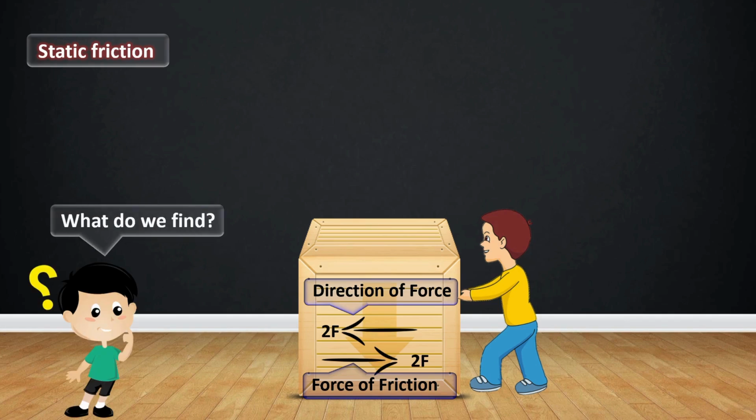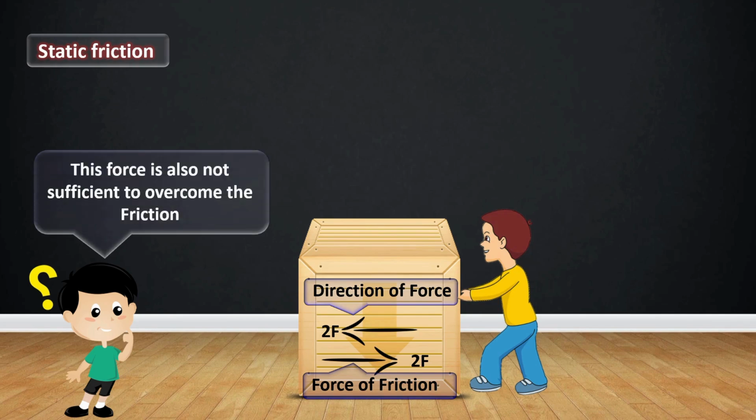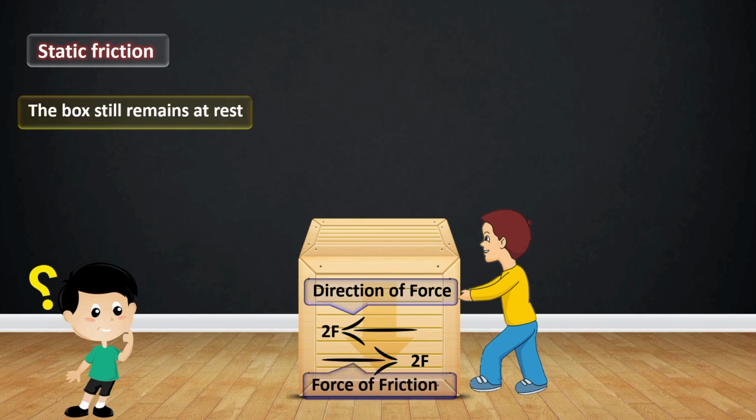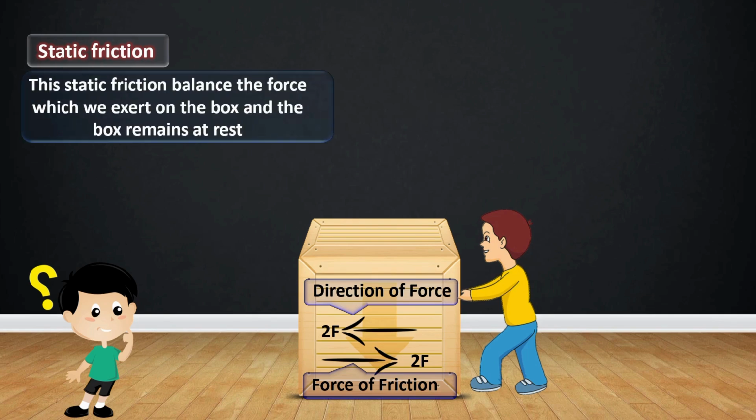So let us see what we find. This force is also not sufficient to overcome the friction. Why does this happen? The box still remains at rest. This static friction balances the force which we exert on the box, and the box remains at rest.